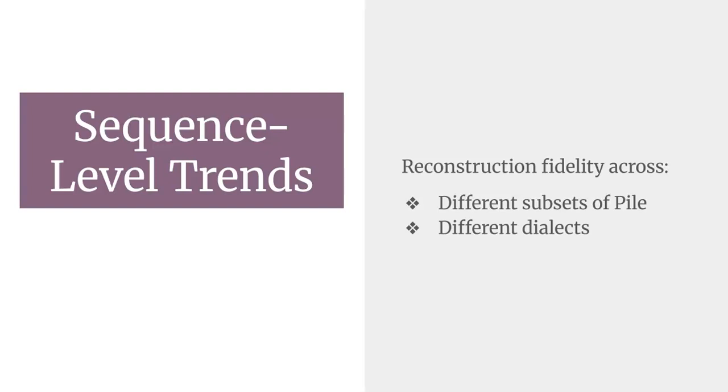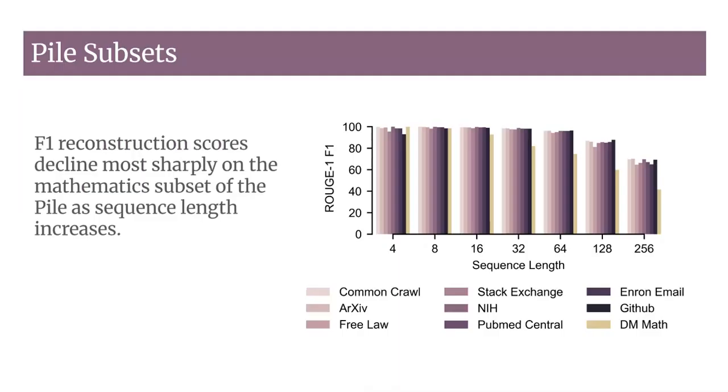Next, in order to understand what types of sequences Mamba tends to retain versus forget in its hidden state, we look at reconstruction fidelity across different subsets of the Pile and different dialects.